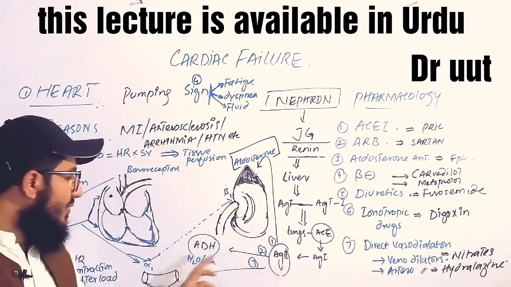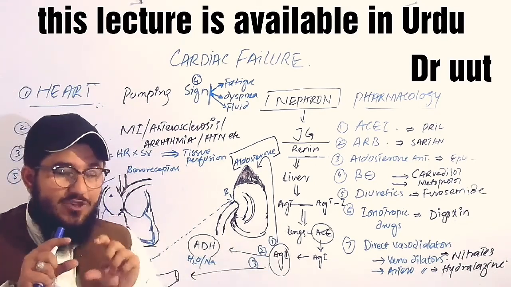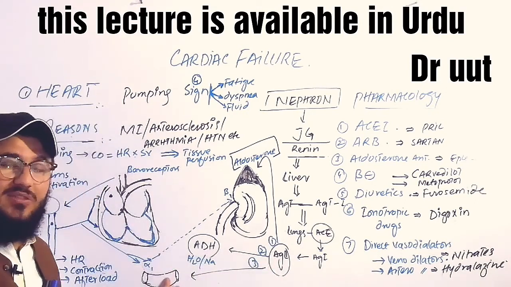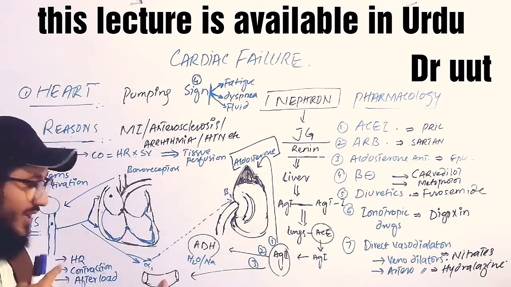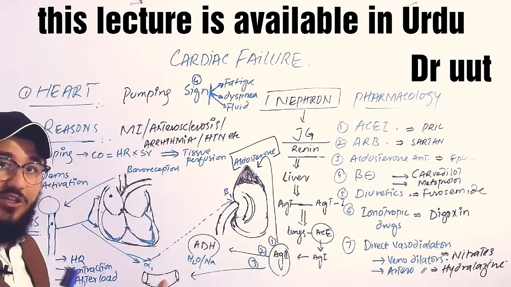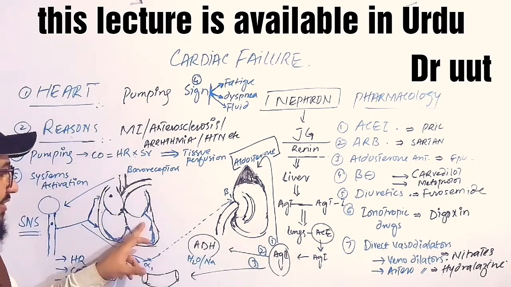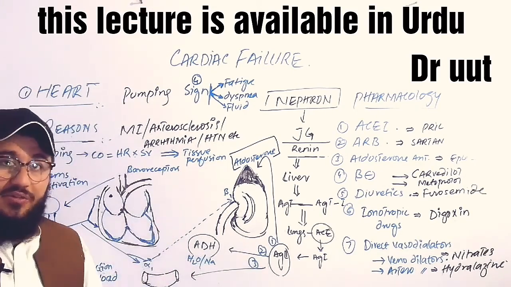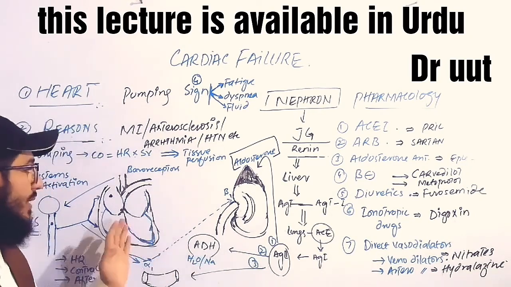And the third one we have, that is on the arterioles. Angiotensin, the name is telling itself also. Angio means blood vessel, tensin means tension. So these are actually increasing the tension on the blood vessels like arterioles. When this tension increases, I told you before, it is increasing the blood pressure. When arterioles are constricted, they will increase the blood pressure, and the increased blood pressure will increase the afterload. Then the ventricles again will receive a kind of stress, and the ventricles are responsible to give the reply to the stress by means of the contraction. Now again the ventricles will contract to pump the blood again out.